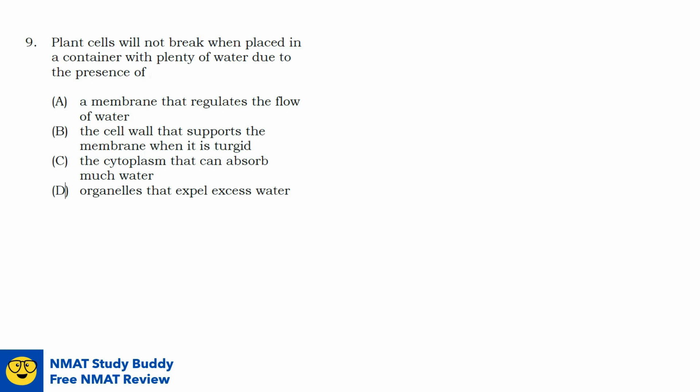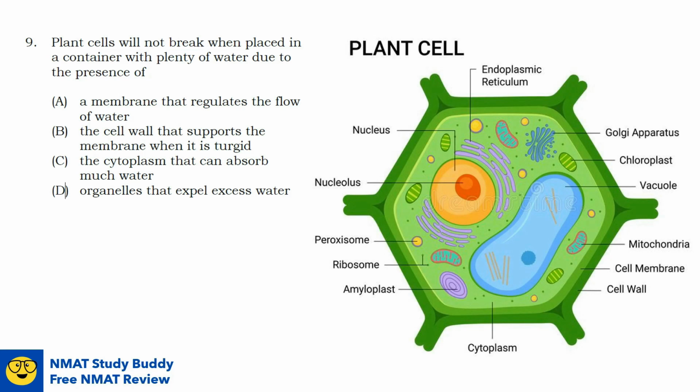Question number 9. Plant cells will not break when placed in a container with plenty of water due to the presence of blank. To answer this, let's take a look at a plant cell. A plant cell can be distinguished from an animal cell due to the presence of the following organelles. First, the chloroplast. Second, the large vacuole, which contains water and dissolved substances and functions in maintaining pressure against the inside of the cell wall. And lastly, its cell wall.